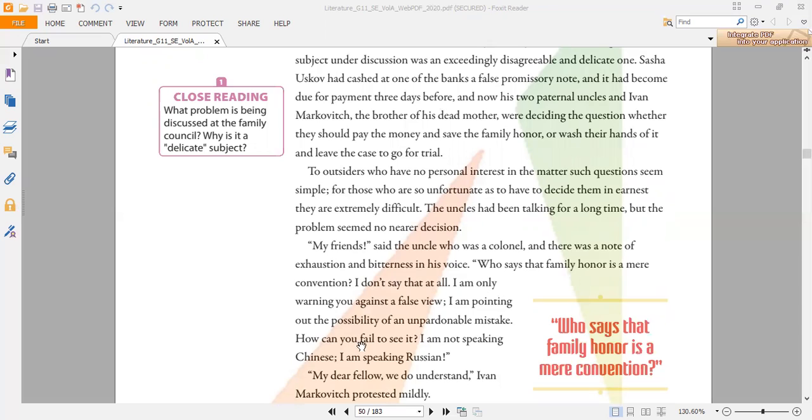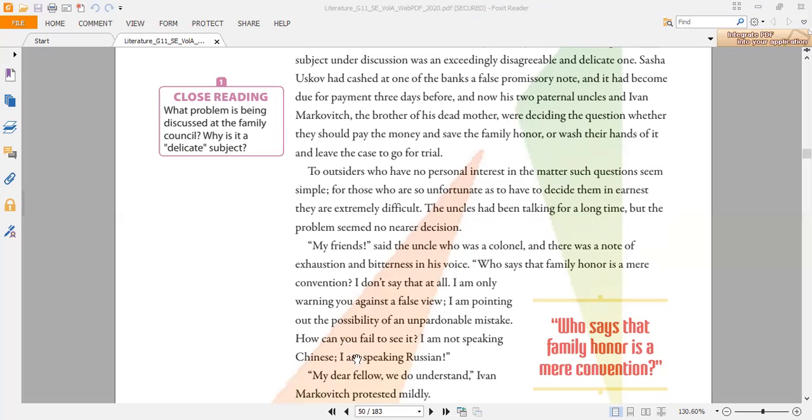He said, "Who says that family honor is a mere convention? I don't say that at all. I am only warning you against a false view. I am pointing out the possibilities of unpardonable mistakes." It means he's warning them against mistakes that should not be excused, because they see that he is a grown man, already mature, who can take care of his own problems, and it's not their job to look after him and pay all the money he has already taken from the bank.